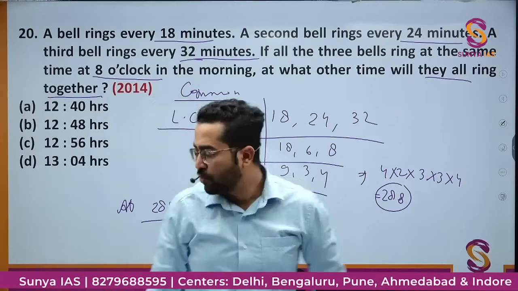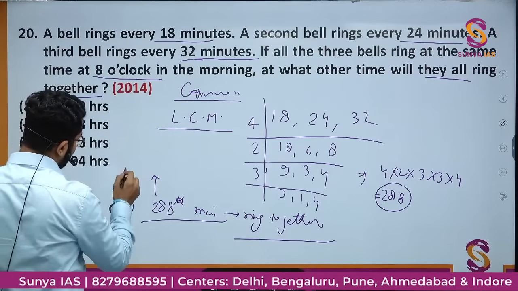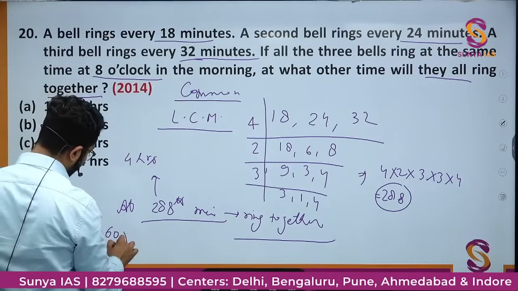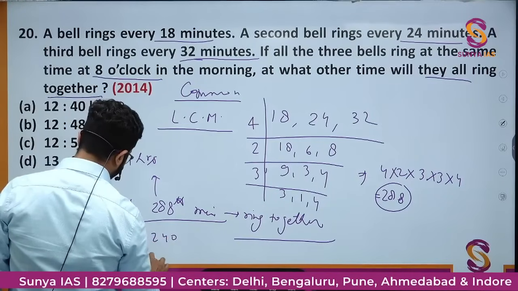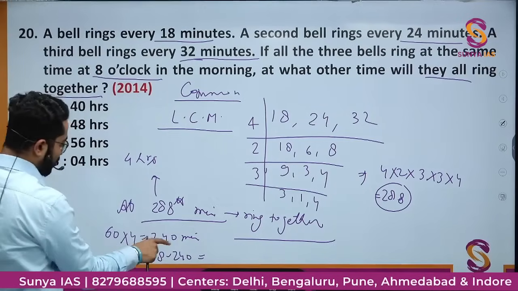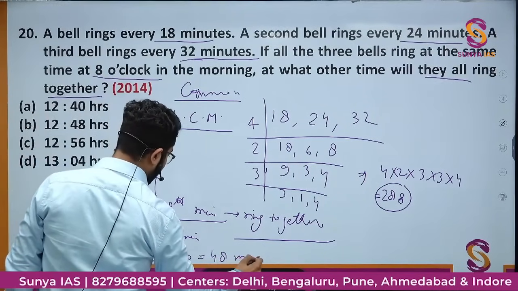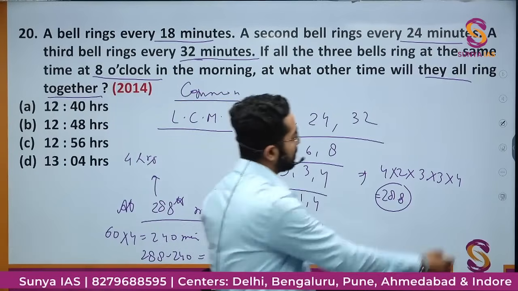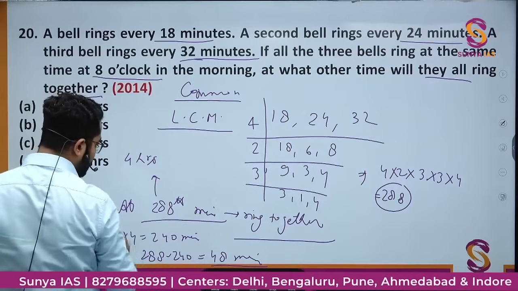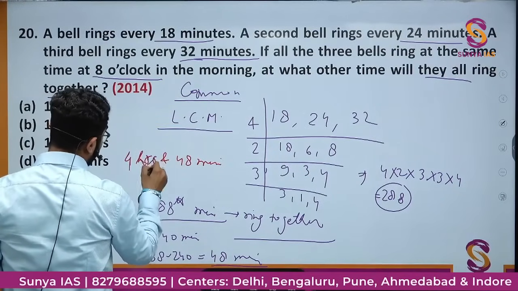288 मिनट, 288 को अगर मैं आवर्स में करूं तो if I divide by 60, then 60 into 4 hours, 60 into 4 is 240. Then 288 minus 240 minutes. So in 4 hours there will be 240 minutes. Then how many minutes left? 48 minutes. That means this 288th minute is equal to 4 hours and 48 minutes.